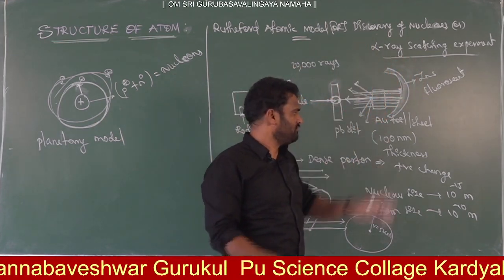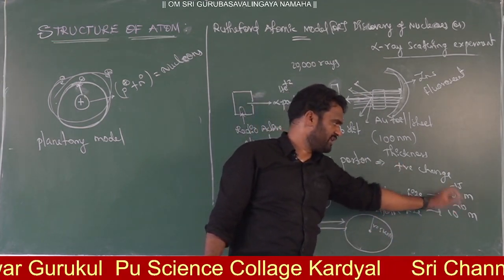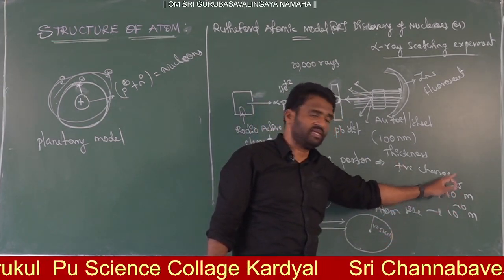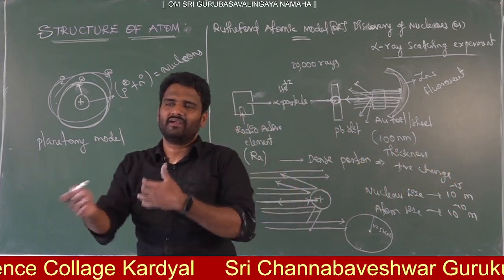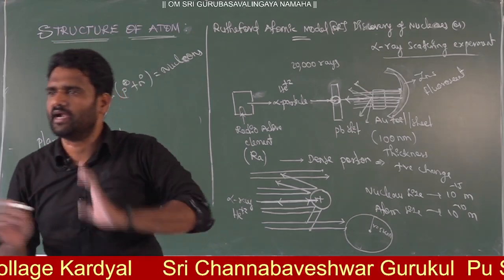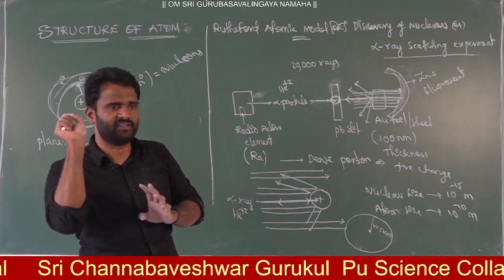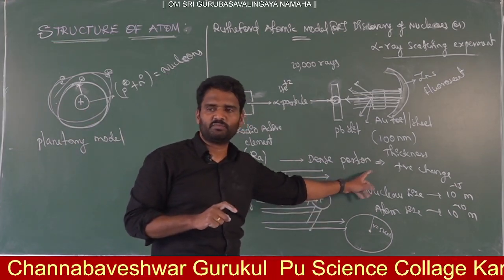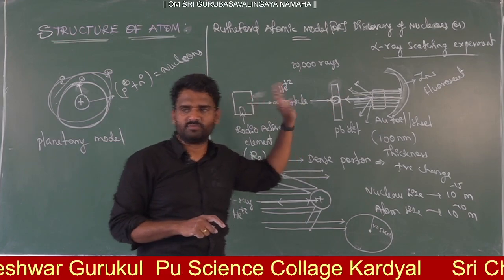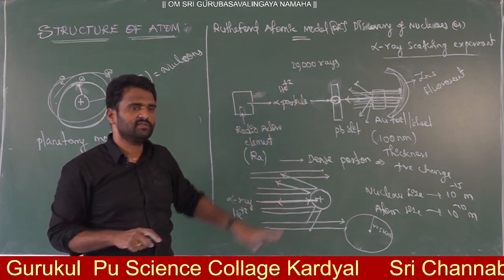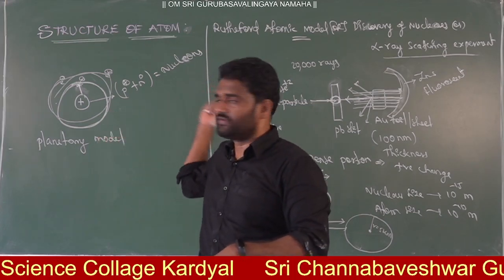Then what is the size relation between the nucleus and the atom? Atom size will be 10 power minus 10 meters and nucleus size will be 10 power minus 15. The difference is 10 power 5, so there is a 1 lakh times difference in size between nucleus and atom. The nucleus is 1 lakh times smaller than the atom. You have to conclude this point. He discovered it from the alpha ray scattering experiment, based on these postulates. So the atomic models: Thomson, after that Rutherford.